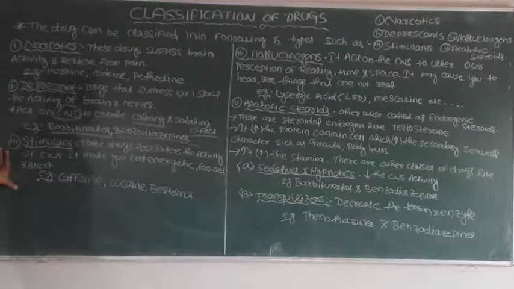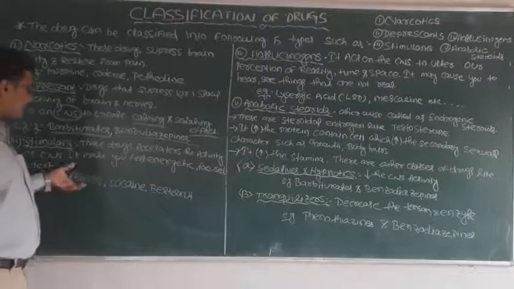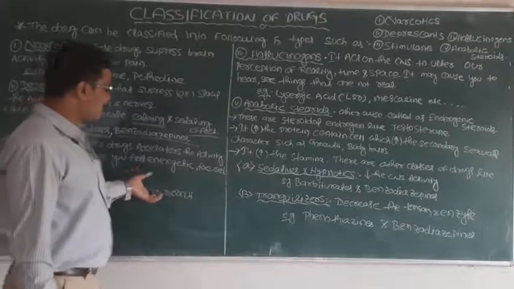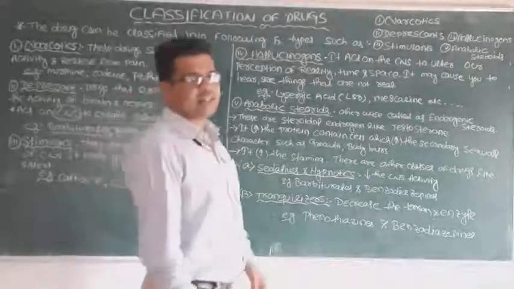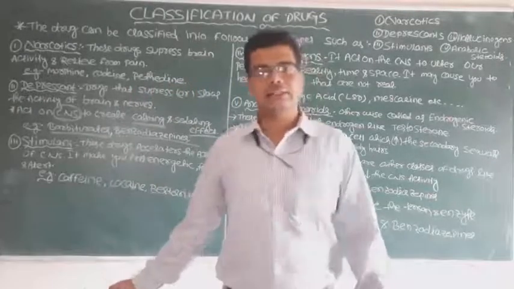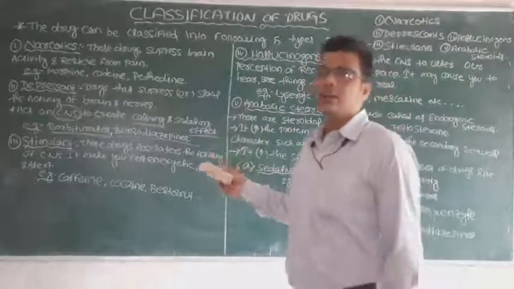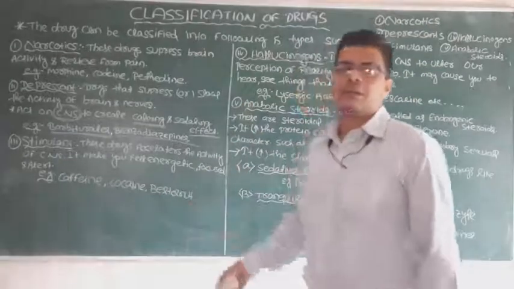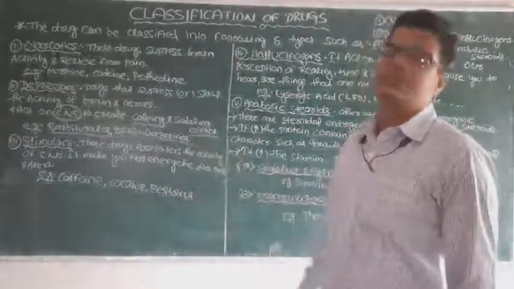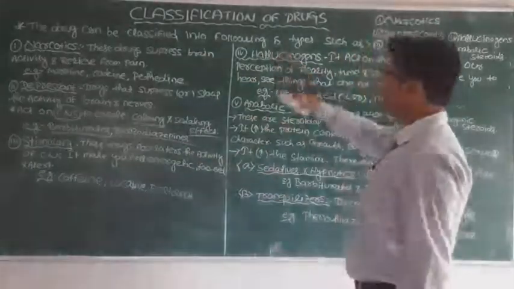These are the drugs which can stimulate or activate the brain activity and the CNS activity, like caffeine, cocaine and betel nuts. These are the stimulant drugs and this is the third type of classification of drugs. So first one is the narcotic, next one is the depressant, the third one is the stimulant. Next we are going for the fourth one.